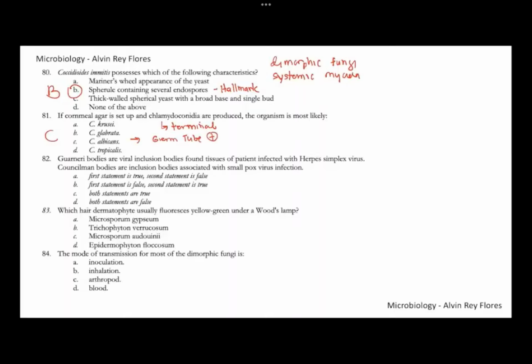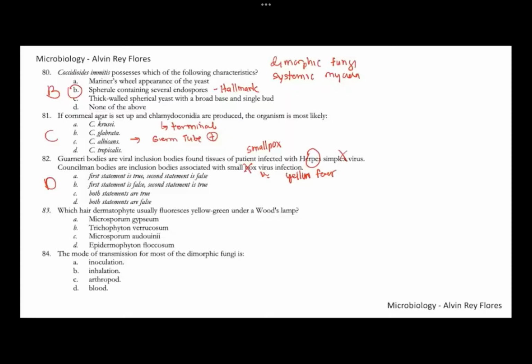Number 82, so first statement, Guarnieri bodies are found in patients with herpes. This is incorrect. Guarnieri bodies are inclusions associated with smallpox, not herpes. Second statement, Councilman bodies are inclusions associated with smallpox. This is wrong. Councilman bodies can be seen in yellow fever. These are cytoplasmic inclusions that we can see in the liver of patients affected with yellow fever. So this is also wrong. For number 82, both statements are false.